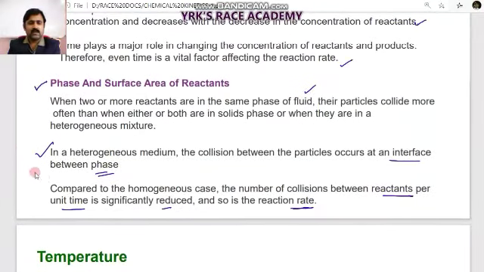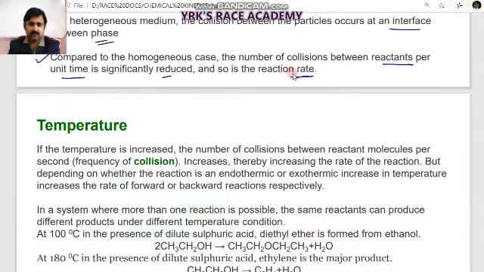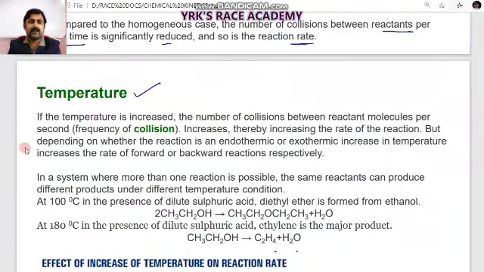So in this one, we have to directly see the practical examples. That will be noticed later. We will show those practical examples also in the catalysis concept. Let us move to the next factor, that is temperature, and how it affects the rate of reaction.